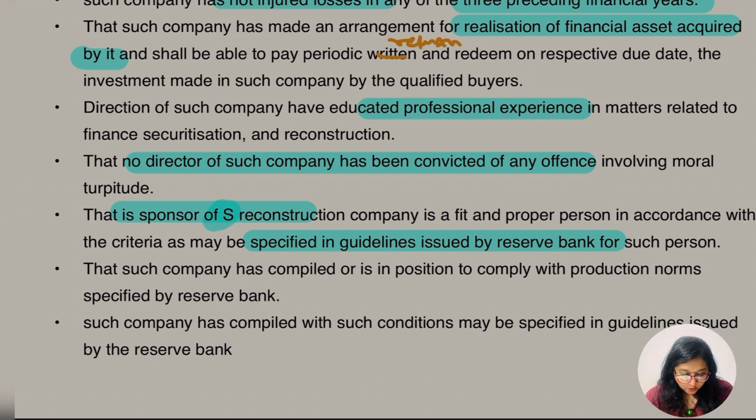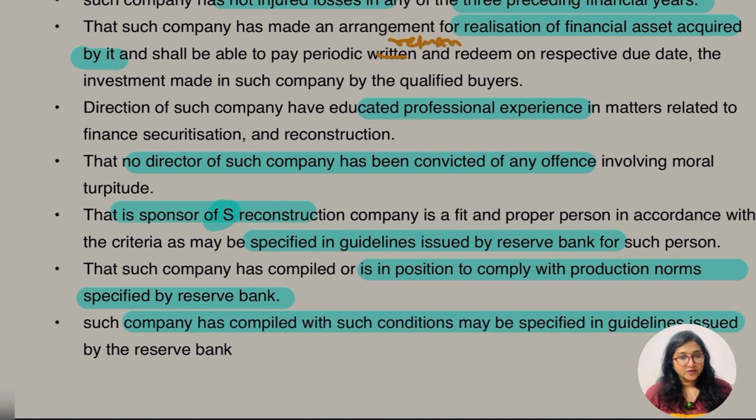Okay ji, let's go for the further point, that such company has complied or is in a position to comply with the prudential norms specified by the RBI. So two things are similar, which is specified by RBI, the guidelines and other things. Such company has complied with such conditions as may be specified in guidelines issued by RBI. So in three things they were simply saying which is specified, the guidelines which is specified by RBI. So can I mark it first, second and third? Hope this point was clear.